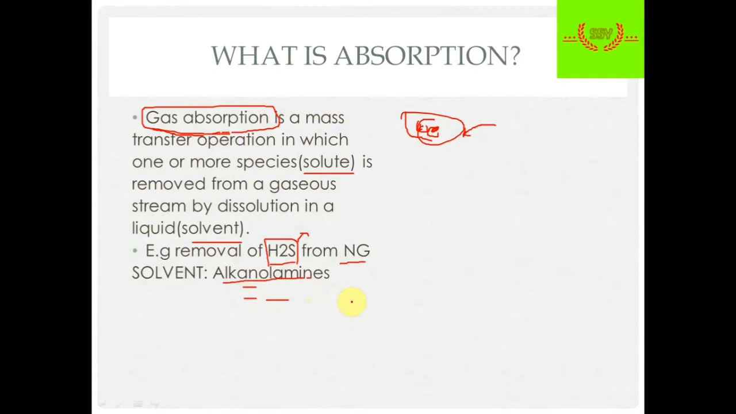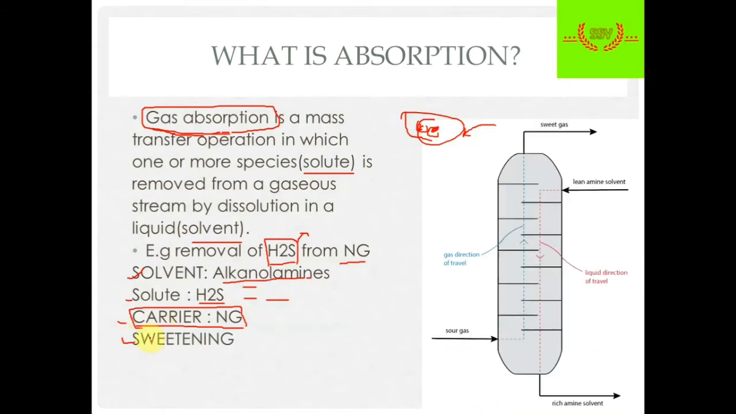Mostly gases are absorbed. So the solvents are alkanol amines, the solute is what we require to be removed, that is H2S, and the carrier is the stream having the solute. So the carrier is natural gas. And the example for absorption is sweetening.